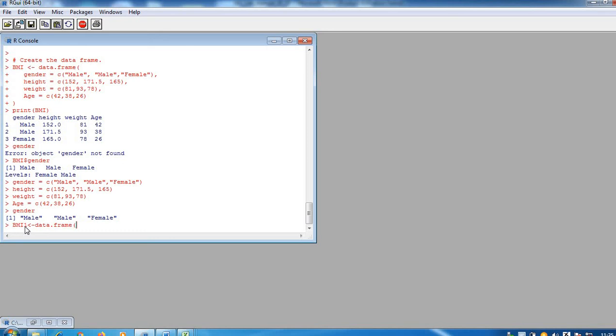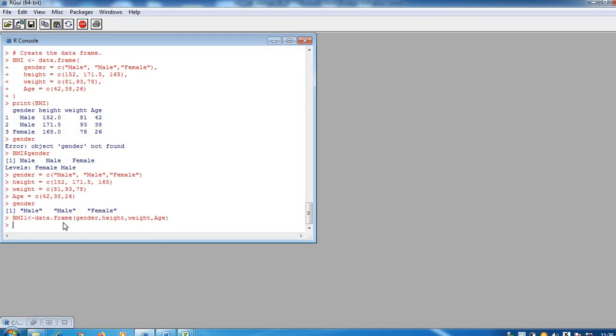It was BMI, I am writing BMI1 and writing data.frame, and passing the variables gender, comma, height, comma, weight, comma, age. Now what I have done is create these vectors separately, and now I am passing these vectors as parameters to create a data frame. It should run and create. It is running, no errors. That means one data frame with the name BMI1 is created. I'm just writing BMI1.